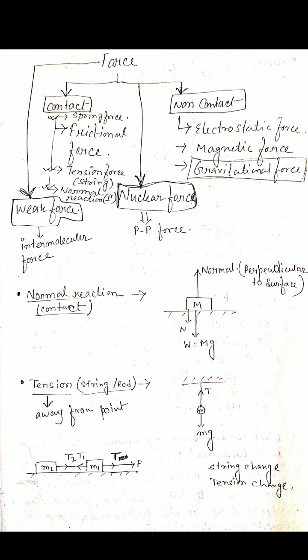Electrostatic force and magnetic force we studied in detail in class 12. So in class 11 only gravitational force. You also see in your syllabus gravitation is there. In that chapter we studied the gravitational force. Only this one is included in the class 11 syllabus. Here we also studied spring force, tensional force, normal reaction. This also we studied in class 11.